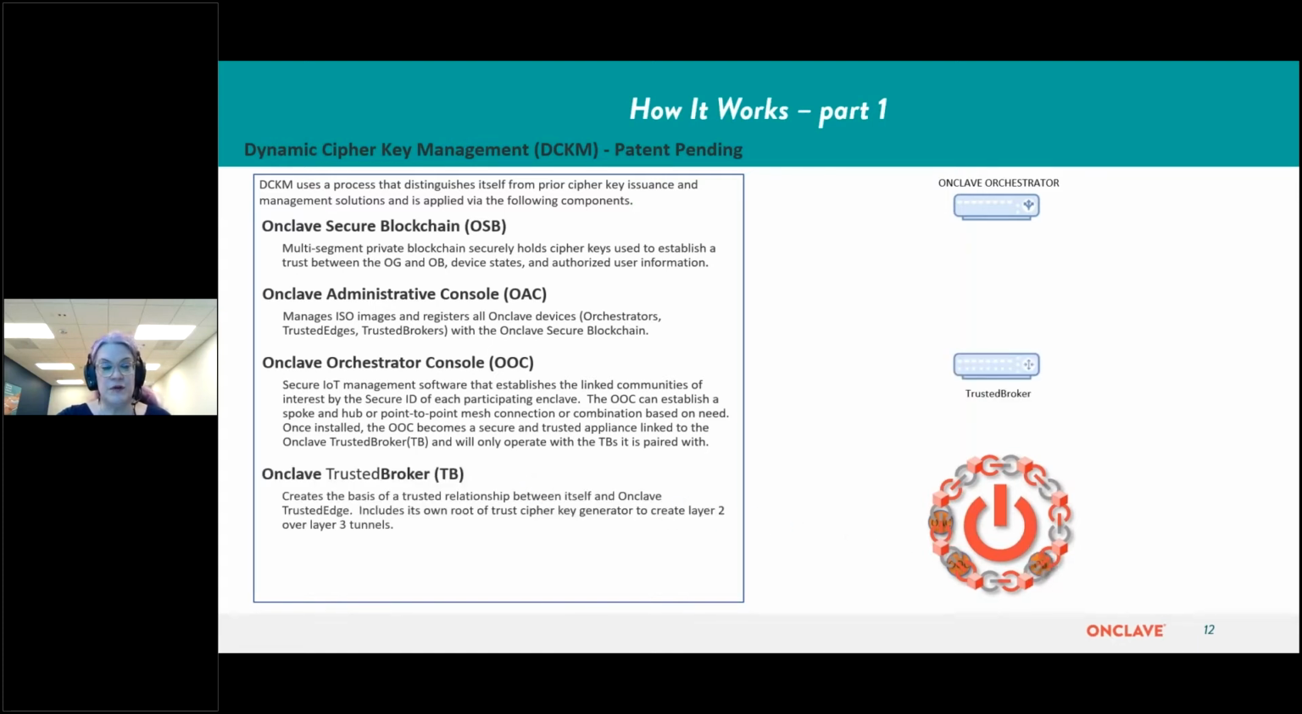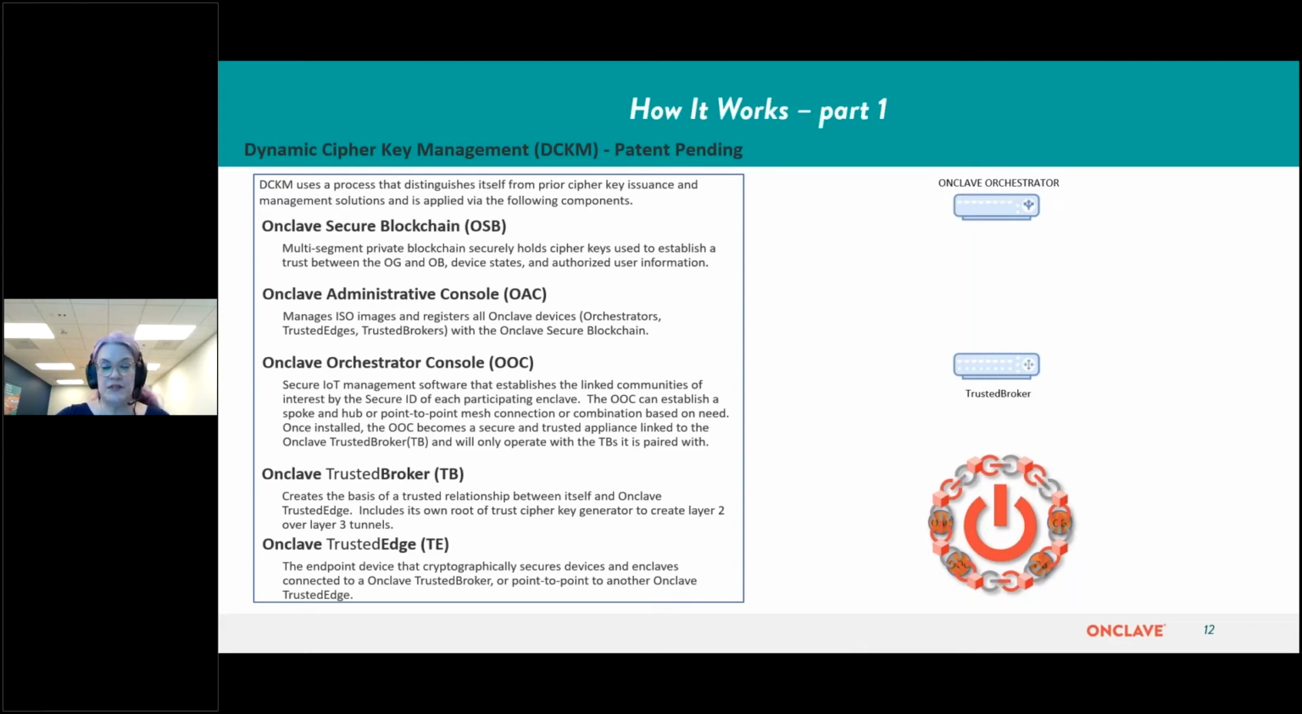The Enclave Trusted Broker creates the basis of a trusted relationship between itself and the Enclave Trusted Edge. It includes its own root of trust cipher key generator to create layer 2 over layer 3 tunnels. And last is the Enclave Trusted Edge. The Enclave Trusted Edge is an endpoint device that cryptographically secures devices and enclaves connected to an Enclave Trusted Broker or point-to-point to another Enclave Trusted Edge.